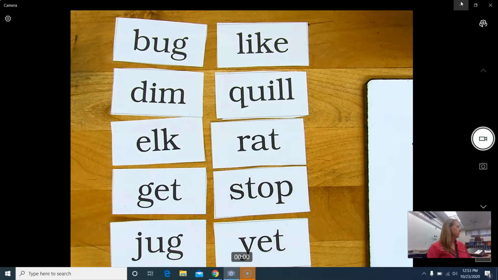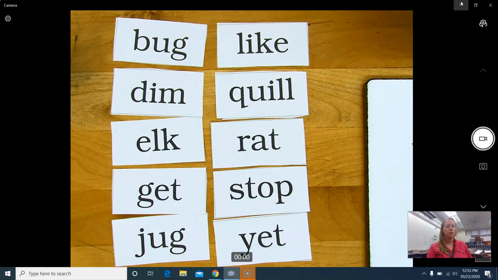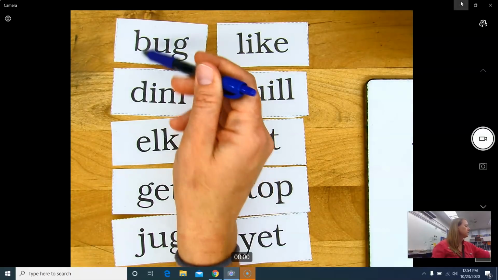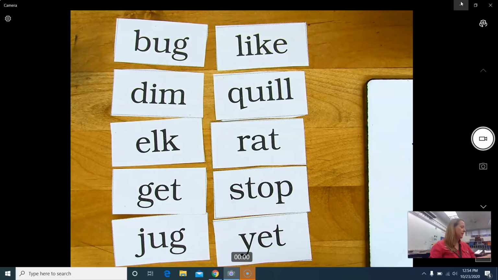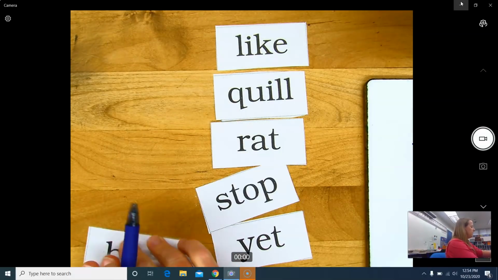That's how you put words in alphabetical order by the first letter. Eventually we'll get into harder words that have the same first letter and we have to go to the second letter. So first you look at the first letter and then put them in alphabetical order. Okay, so there you go. Put these away.